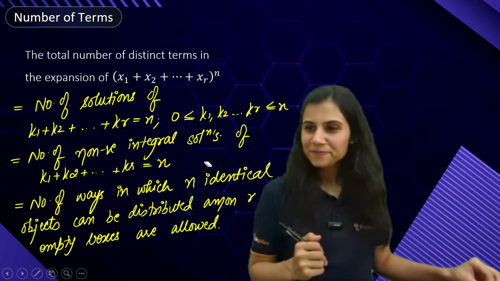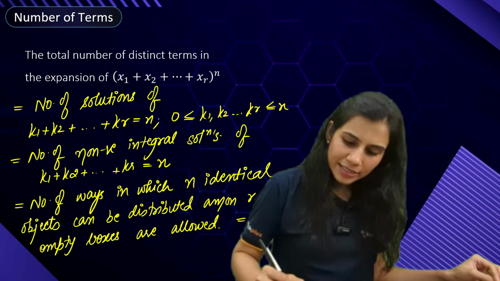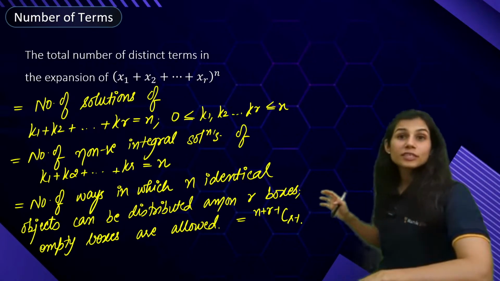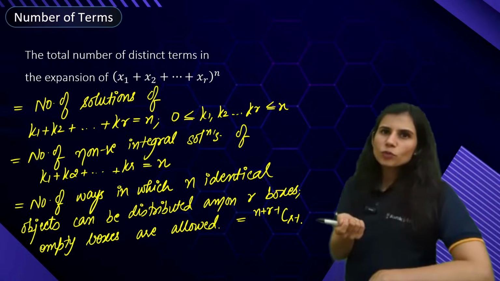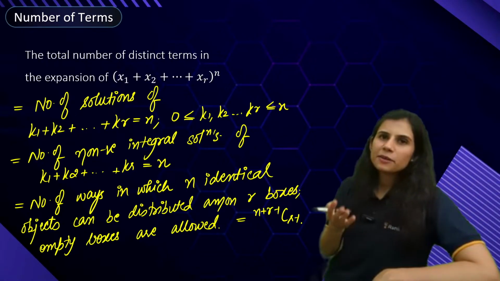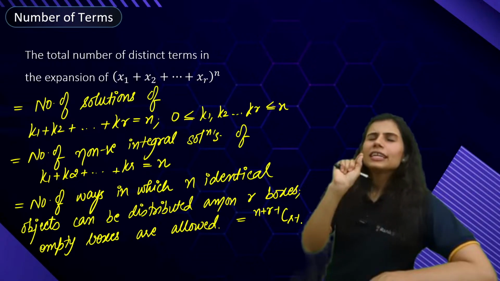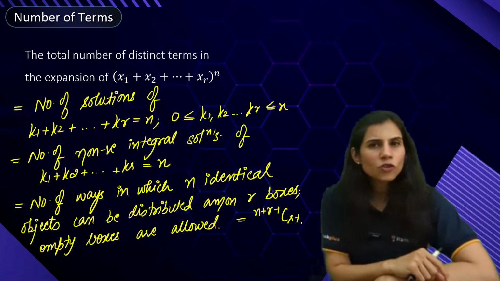What is the answer? Yes, very good, Priyanshu. It is (n + r - 1) C (r - 1). If empty boxes were not allowed, that means inside every box I had to put at least one object, then my answer would have been (n - 1) C (r - 1). Please remember, people have used a very, very important, short and sweet concept from PNC, which is permutations and combinations.